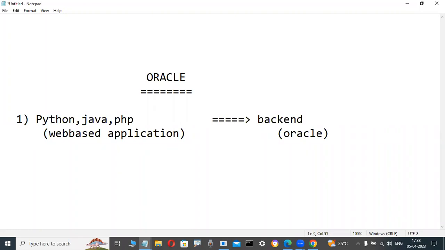Okay, your front-end language concepts you are telling, but why is database knowledge also required? Because so many applications are there. Don't worry, on the JDBC application side, database knowledge is required. On the JDBC application side, database knowledge is required. For a .NET programmer, on the ADO.NET application side, database knowledge is required. That's why, whenever Java, Python, .NET, or PHP programmers attend an interview, some queries are there.